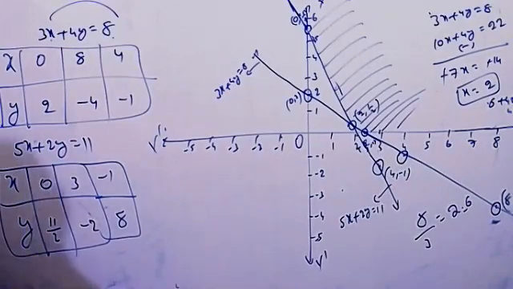So therefore, the minimum cost of the mixture will be 160 rupees, at the line segment joining the points 8 by 3, comma 0 and 2, comma 1 by 2.